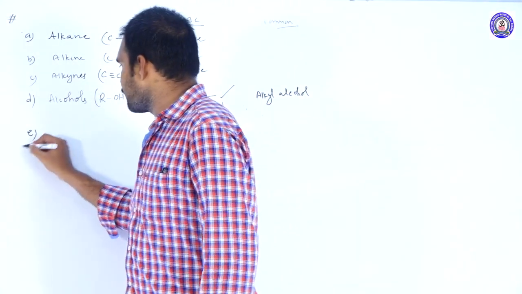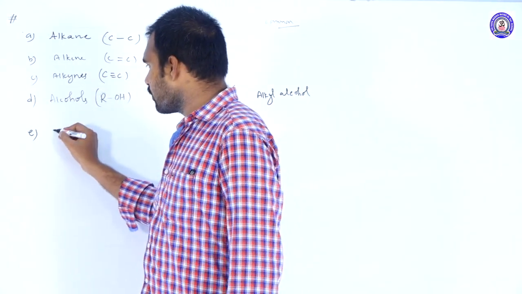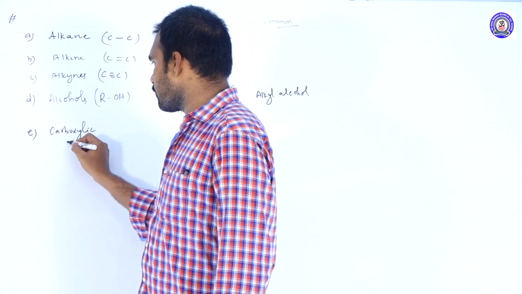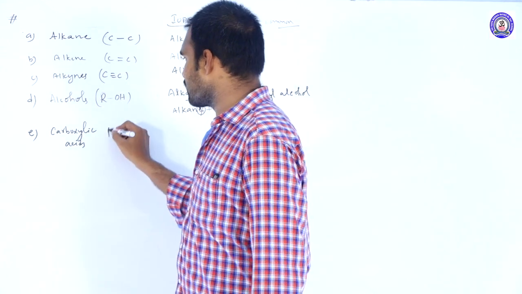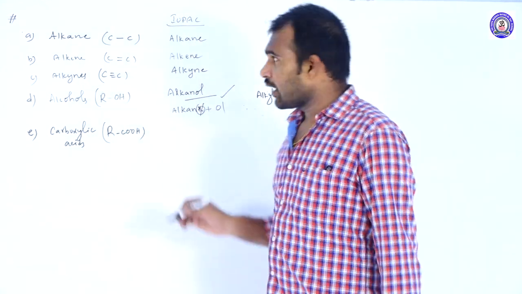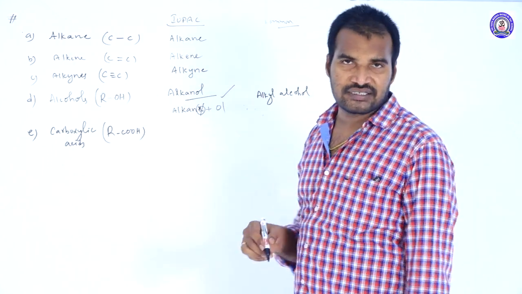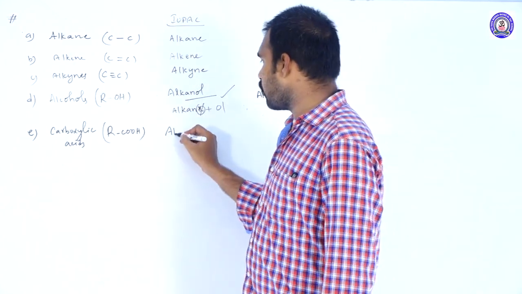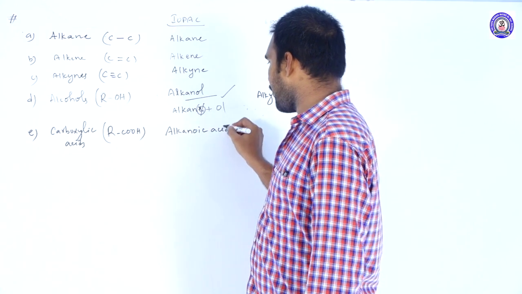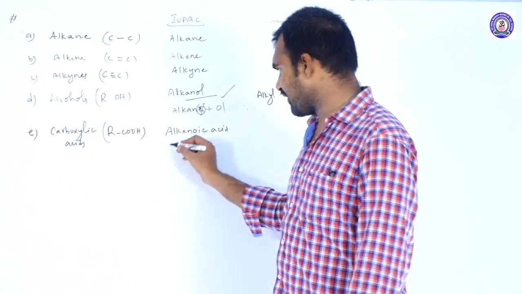Next one, carboxylic acids, RCOOH. And what is the IUPAC name of the carboxylic acids? Alkanoic acid. So how do you write it?